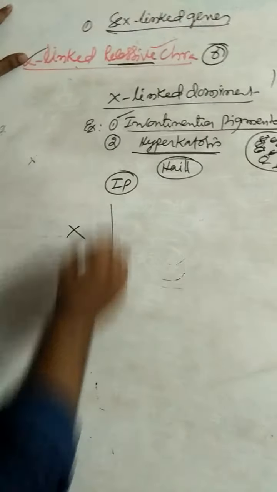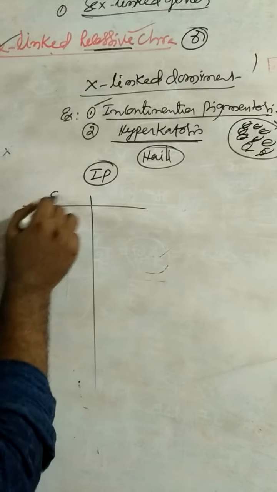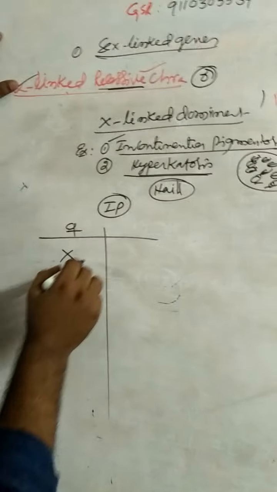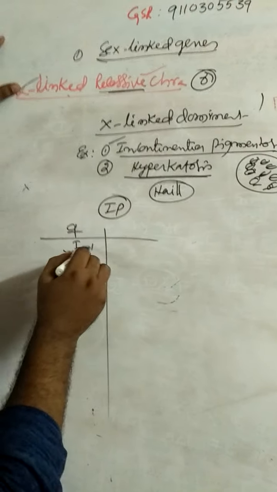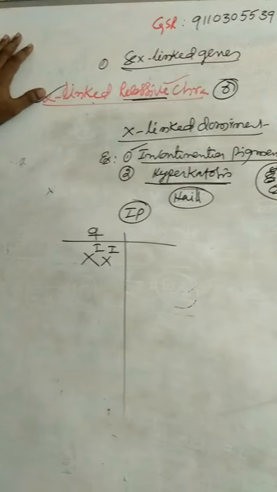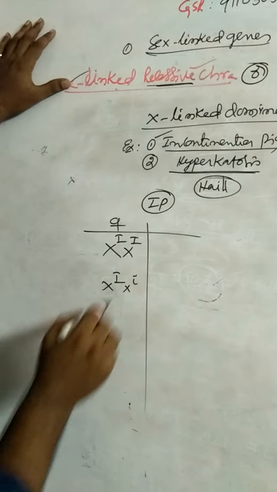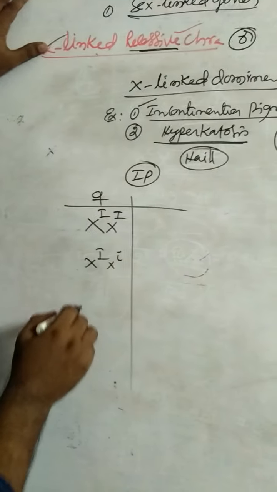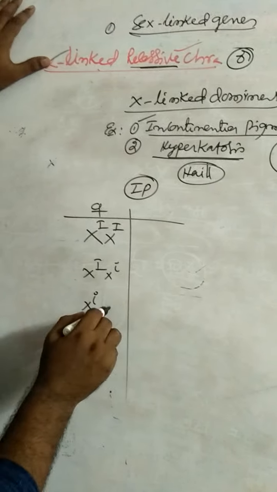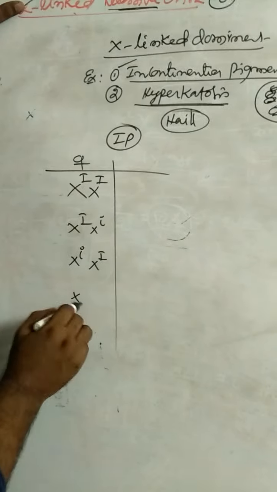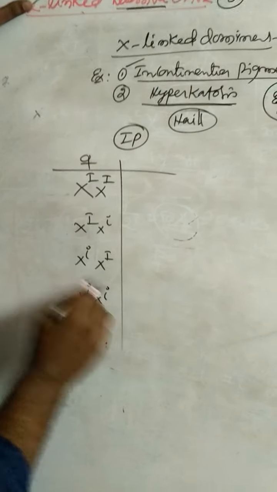So probability for males, XX male, capital I, incontinentia pigmentosa. X for capital I, X for small i. This one also incontinentia pigmentosa. X for small i, X for capital I. This one also incontinentia. And X for small i and X for small i.